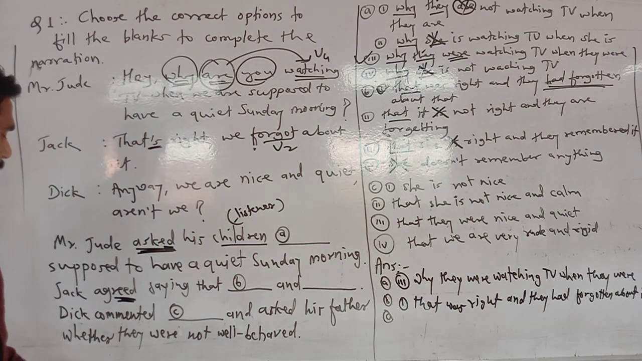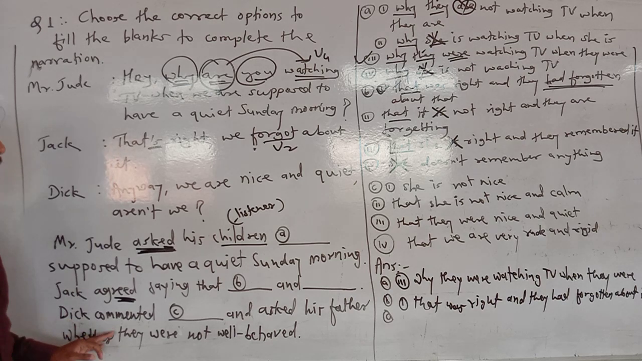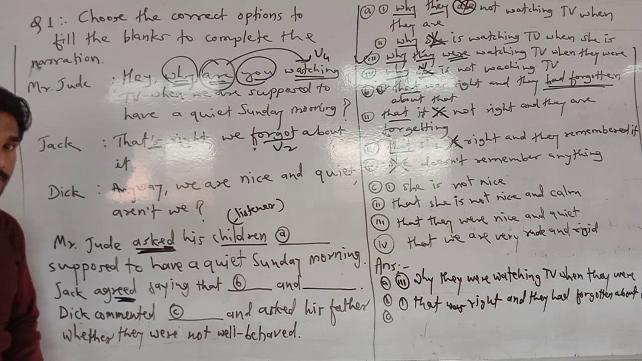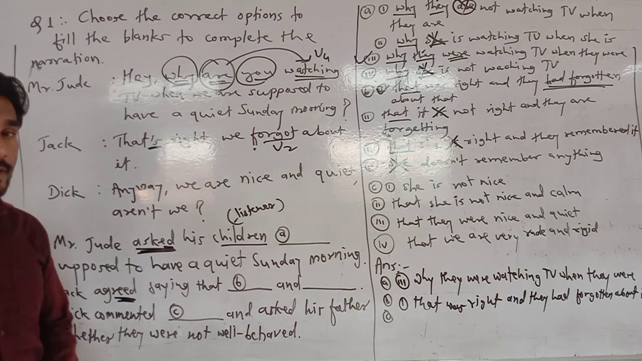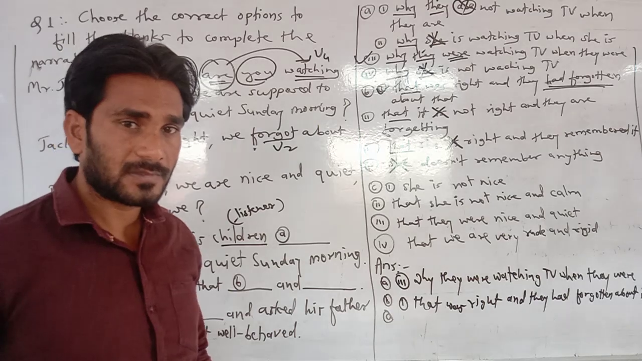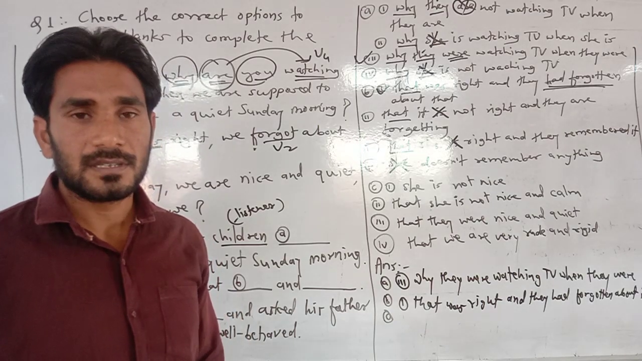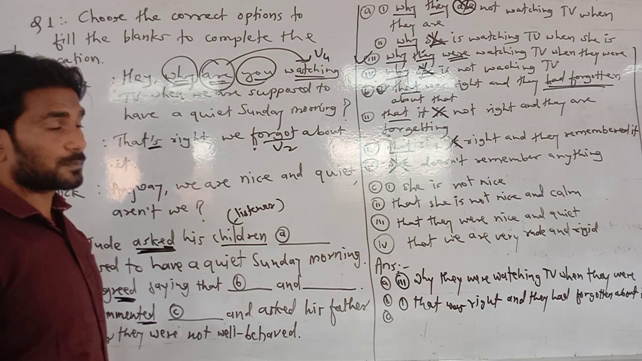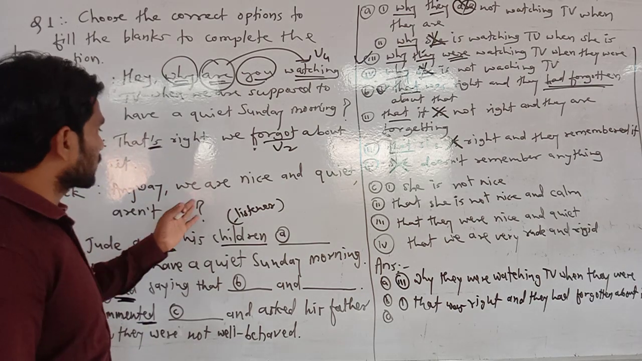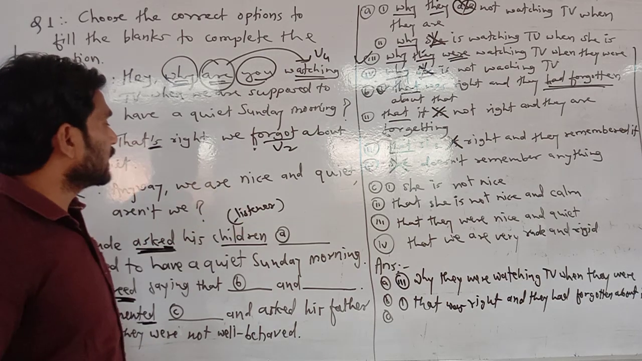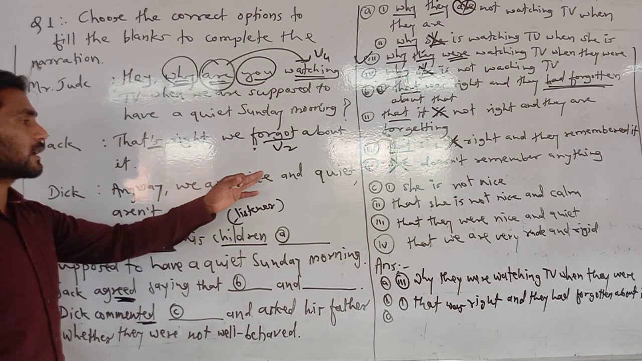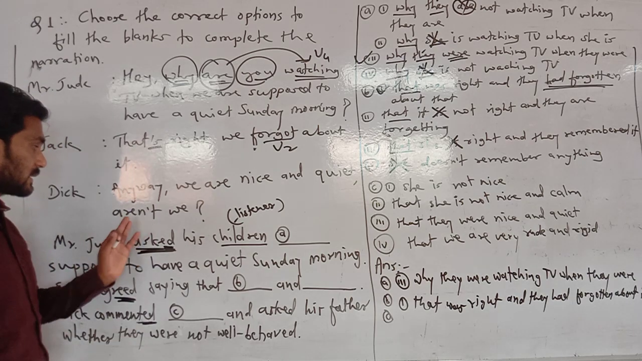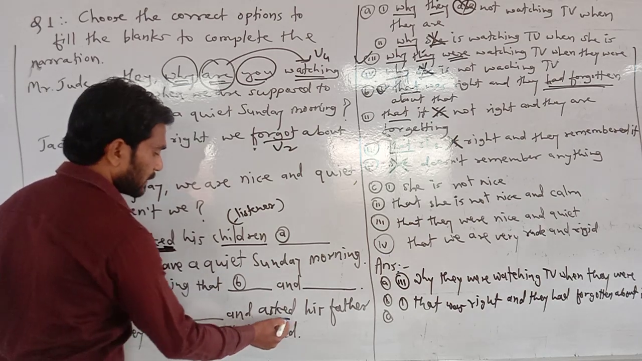Now look at the third one. Dick commented. Yes, look at there. "Anyway, we are nice and quiet, aren't we?" Here he made a comment. He commented, so here again "commented" is simple past tense. It is in past tense. So look at the word, how to change it into indirect speech. "Anyway, we are nice and quiet, aren't we?" It is again a question.